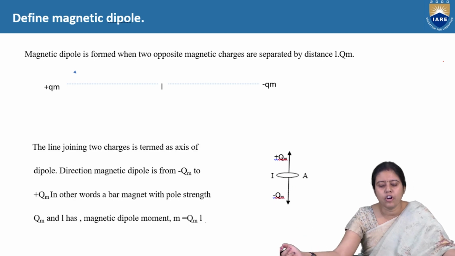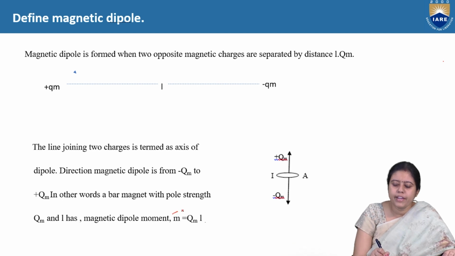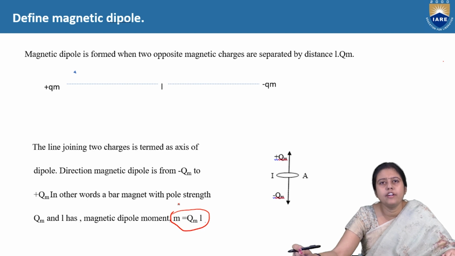The line joining the two charges is termed the axis of the dipole. The direction of the magnetic dipole is always from minus qm to plus qm. And the magnetic moment can be written as M is equal to qm into L.